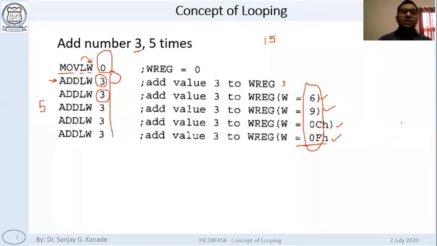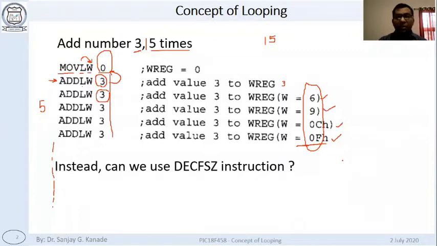But now let's say instead of five times, I say 15 times. What will you do? Write again 15 number of times. If then I say 100 times, will you write 100 times? No, it is not a good practice, right? It is not a good idea to write the same instruction multiple number of times. So here comes the concept of looping, right?